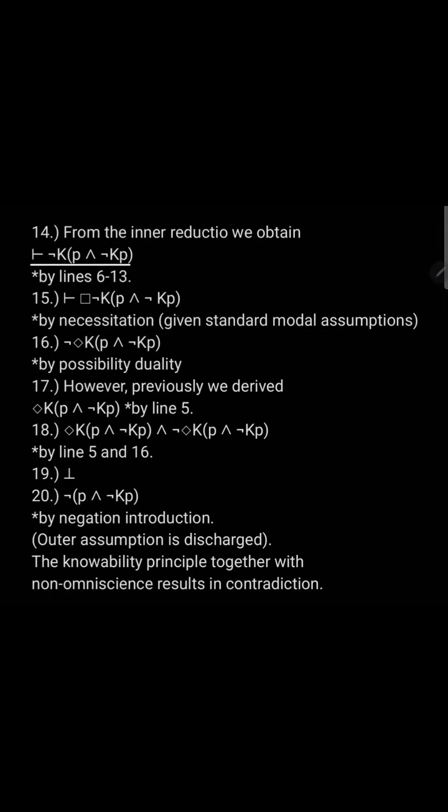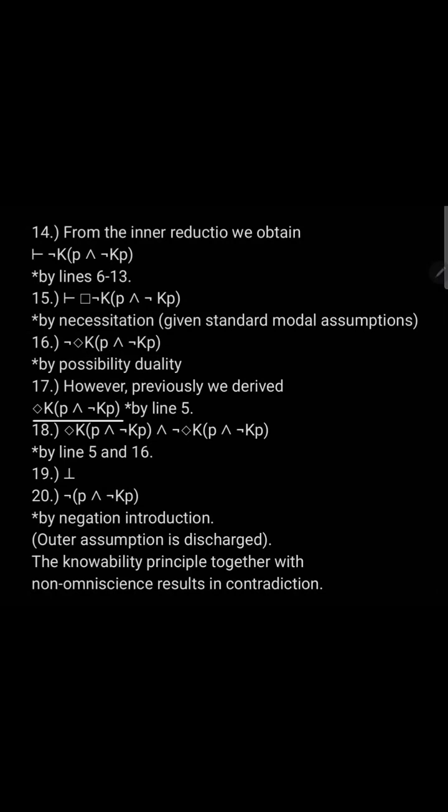From the inner reductio, we proved that it's not the case this proposition is known. By necessitation, it's necessarily the case. By possibility duality, this proposition is not knowable.